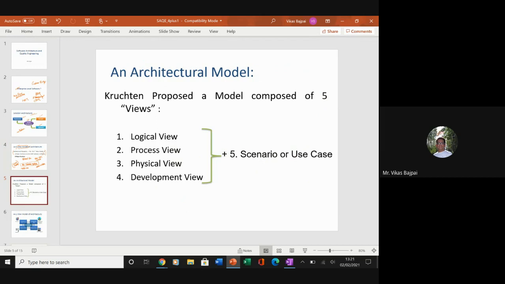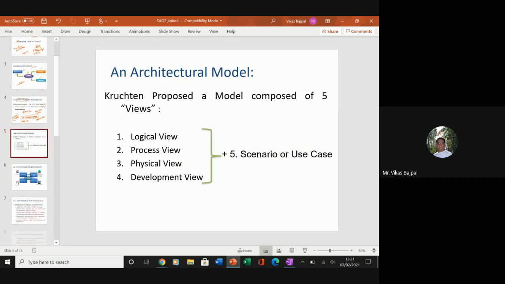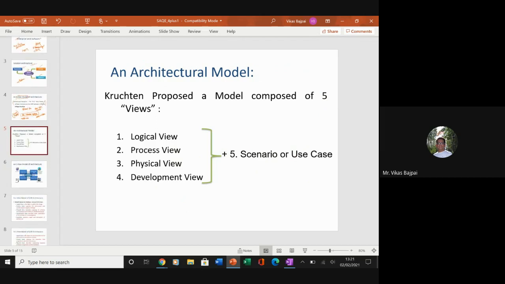So in this particular thing, we have a model with 5 views, right? We have a logical view, we have a process view, we have a physical view, we have a deployment view, and we have this scenario of use cases, right? So this is the fifth one.